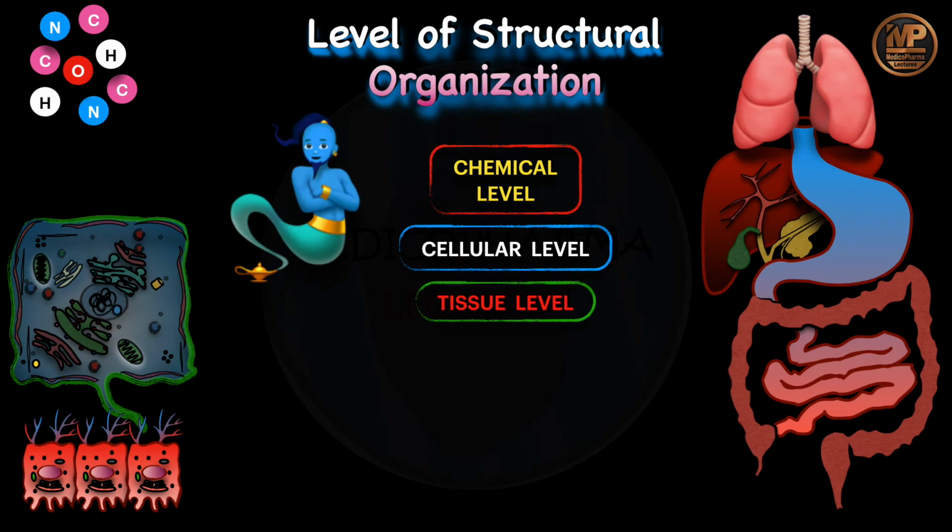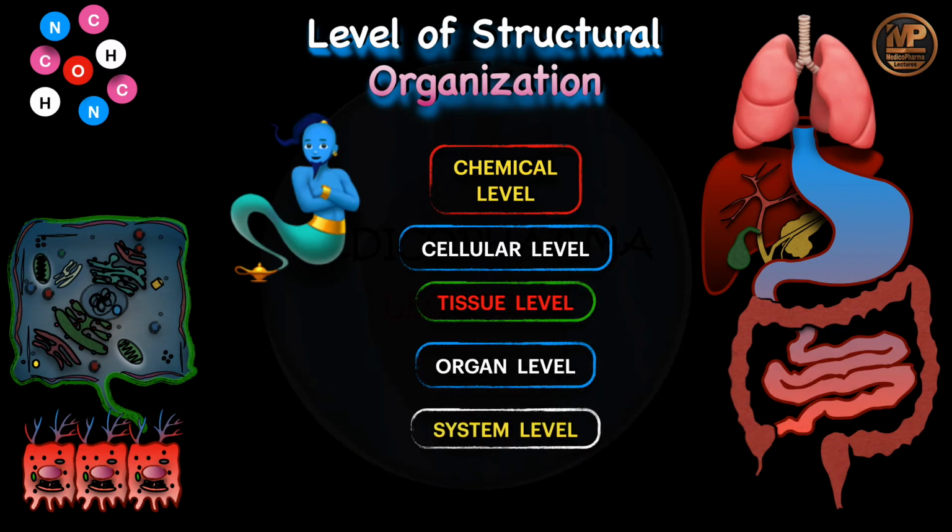Tissue level. Various tissues having similar functions combine to form an organ, and various groups of organs performing a common function combine together to form the system level, and various systems join together to form an organism, which is called what? Organismal level, right?